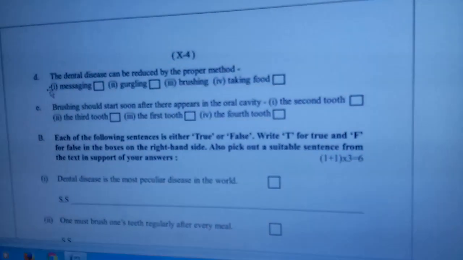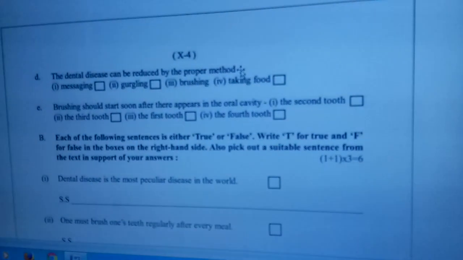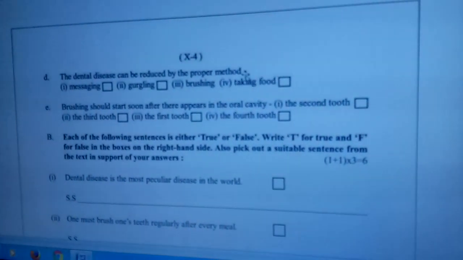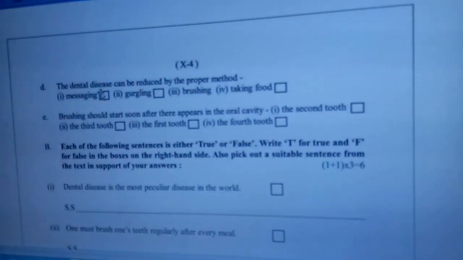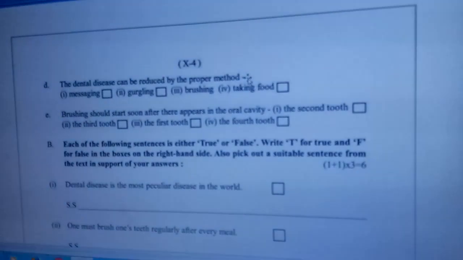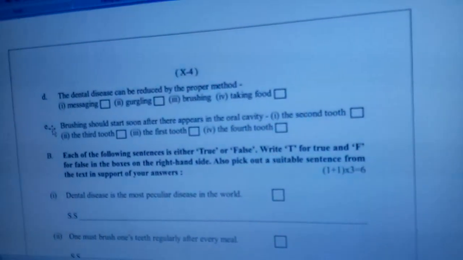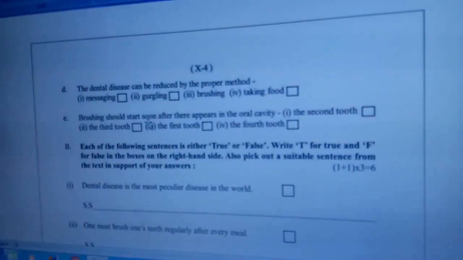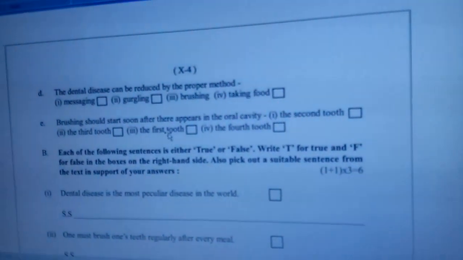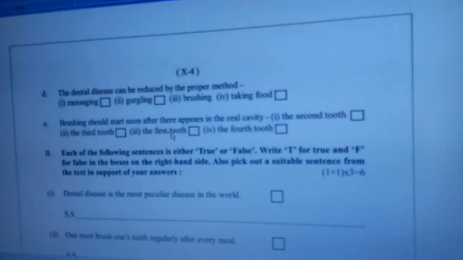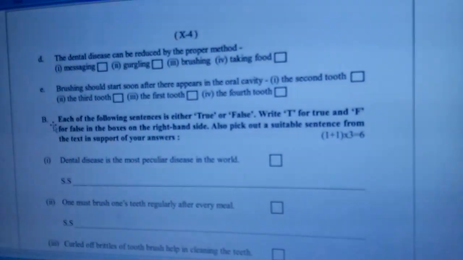Question number D. The dental disease can be reduced by the proper method. Here there should have been method of brushing. That is 3. The dental disease can be reduced by the proper method of brushing. Option number 3. Then question number E. Brushing should start soon after there appears in the oral cavity the first tooth. That is option number 3.